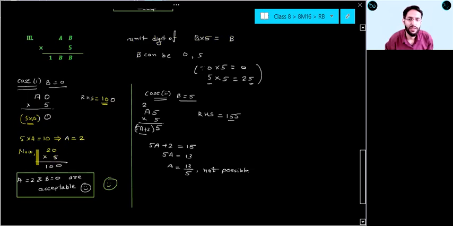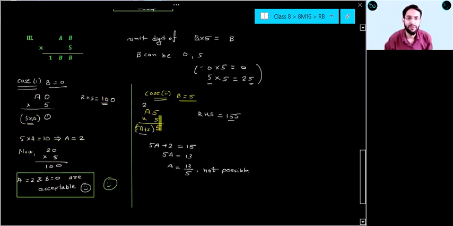Right. So now 20 into 5 will give you 100. And check by putting A equal to 2, 20 into 5 equal to 100. RHS also we are getting. So A equal to 2 and B equal to 0 are acceptable. Case 1 clear. Any doubt in case 1? Any of you? Any doubt in case 1? Clear.